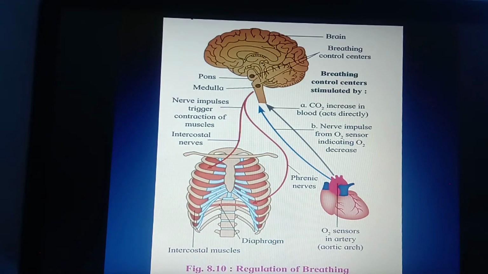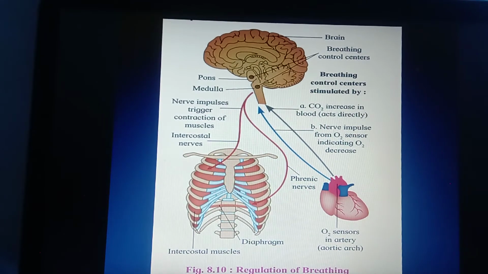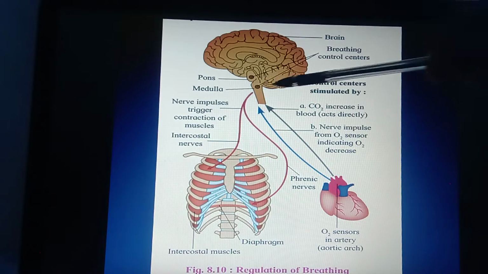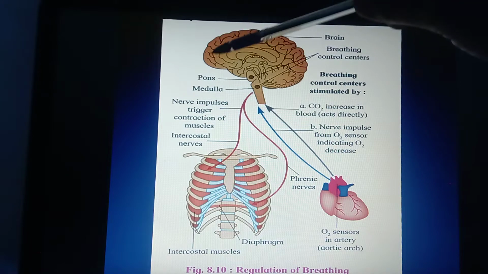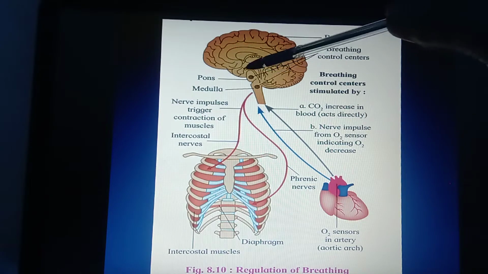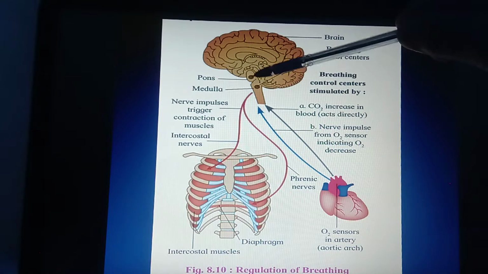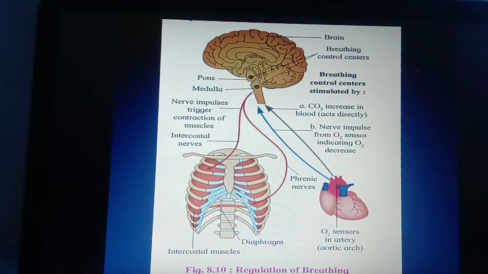Here you can observe the diagram which gives us an idea about regulation of breathing. Both of the things are shown over here. First one, this one is the central nervous system. In this central nervous system, this one is the forebrain. In that forebrain, this is the region of the cerebrum, and this one is the region of the hindbrain. Hindbrain contains the pons varoli and medulla oblongata.